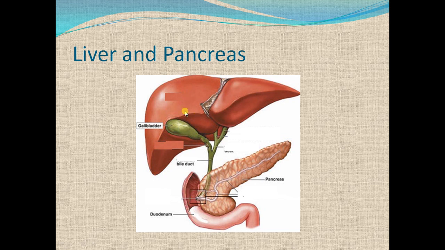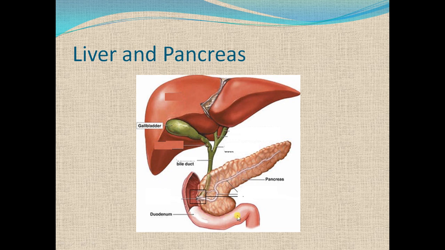The secretion of the liver is called bile. For some time the bile is stored in the gallbladder, and then it is conducted with the help of a duct, called bile duct, into the duodenum. The pancreas juice is called pancreatic juice, and it enters into the duodenum with the help of a duct that is called pancreatic duct. Now with the help of these juices, the food is further digested in the first part of the small intestine.